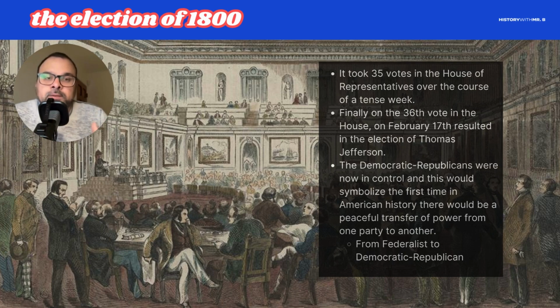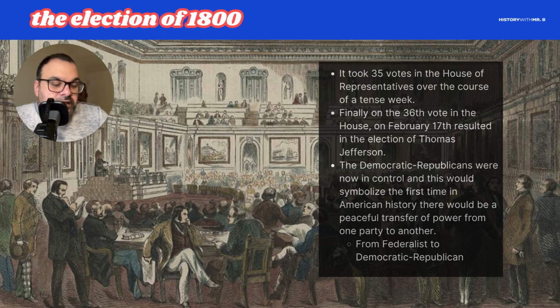The election is going to be determined by this lame duck session of the House of Representatives. And when we say lame duck, what we're referring to is essentially the outgoing House of Representatives. We want to recall that here in 1800, the election took place in November, but for whatever reason, it's not until the following March that the new president and the new House and the new Senate take office. In some instances, I guess it does take time for them to travel from far away, from Georgia, South Carolina, from Maine. So that most likely was the case.